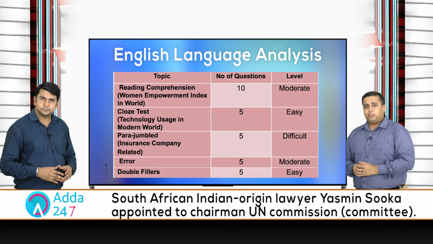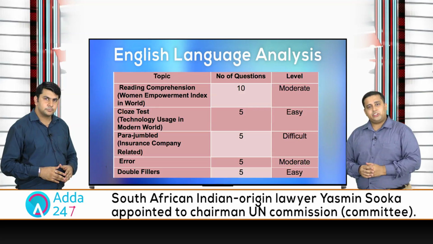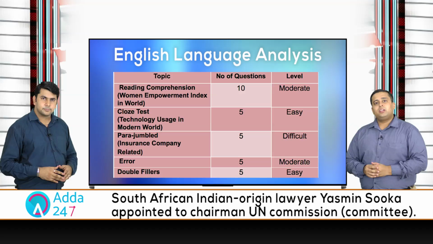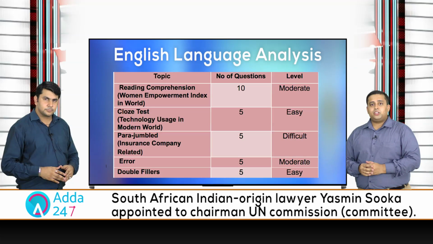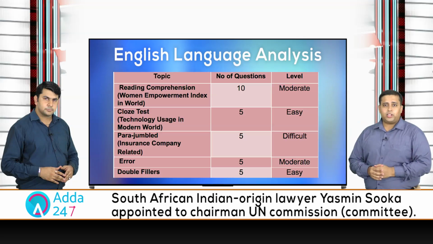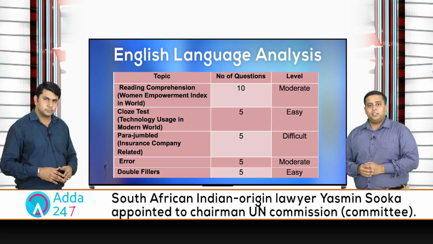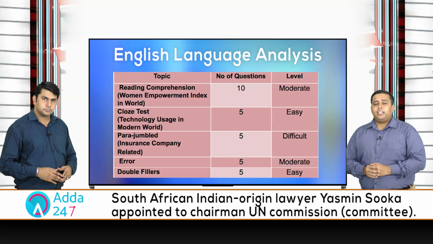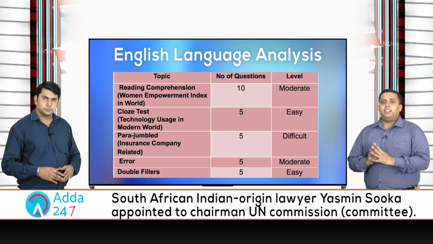Mod Gopal, if we talk about the English language section, 10 questions were based on reading comprehension, which came from women empowerment. The next topic was cloze test, which was technology based, and only 5 questions were asked. The next set was parajumble, in which the topic was insurance. And the next 10 questions were from fillers and error detection.